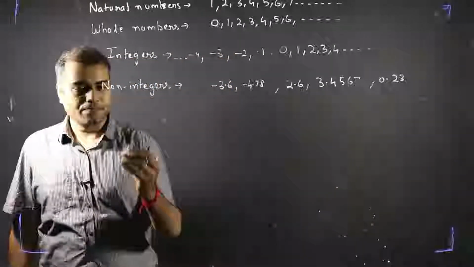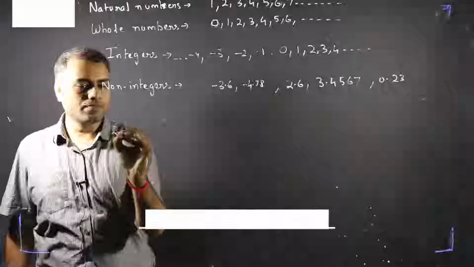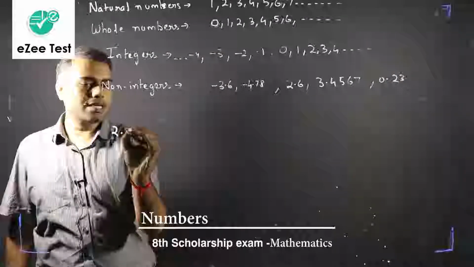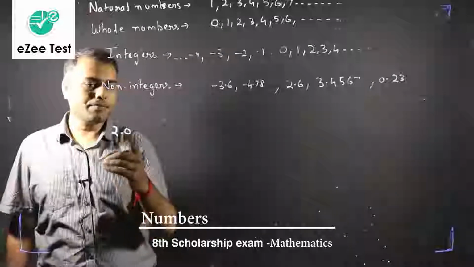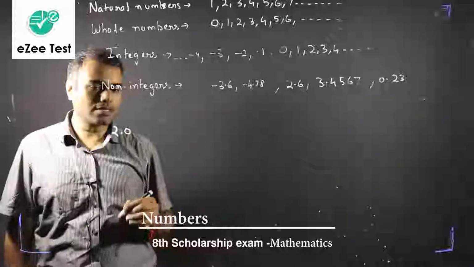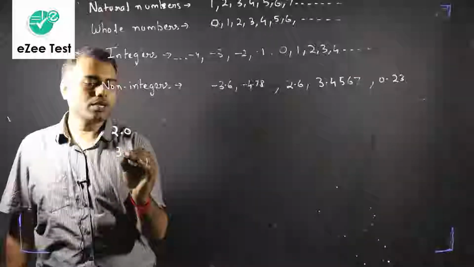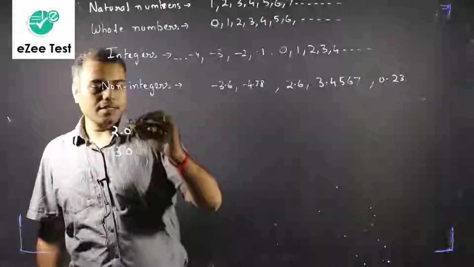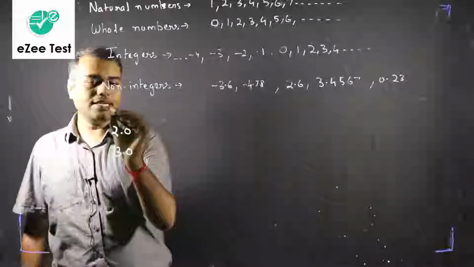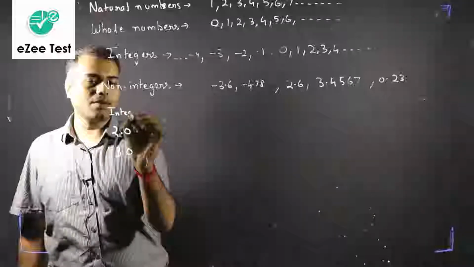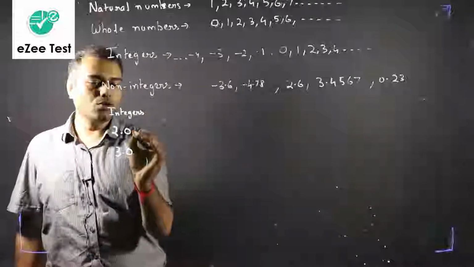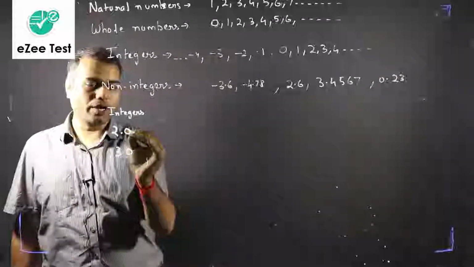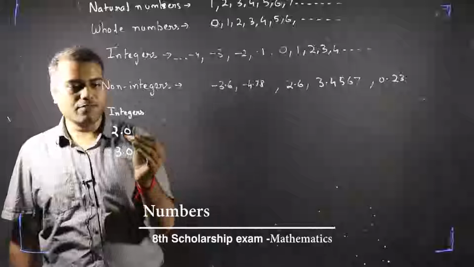Okay, so see, I can write a number, let's say 2, right? If I write the number 2, I can also represent it as 2.0. Does it make any difference? 2 and 2.0 are the same thing. 3.0, they are also the same thing. So we can say that these decimal numbers are integers only. They do not have any decimal value after the decimal point, if 0 is not counted as a decimal value.